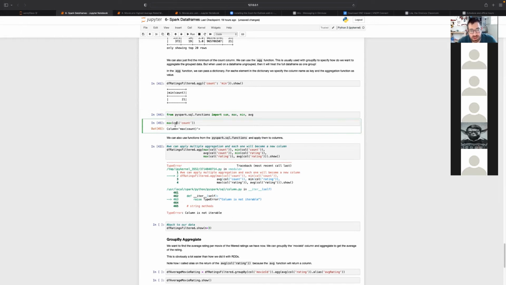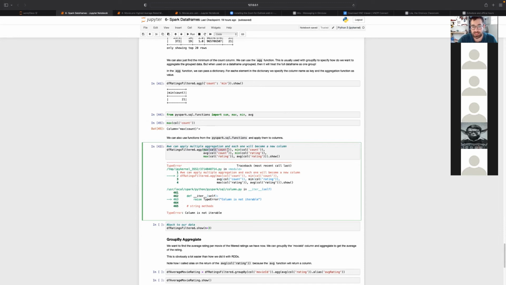So if I apply just the max function and pass column to it like this, remember this column doesn't actually represent any data whatsoever. It's just the name of a column. So the returned value is a column object that has the memory of what was processed on it: the maximum of this column. And it has a new name, which is max count. So the aggregate expects columns to be passed to it.